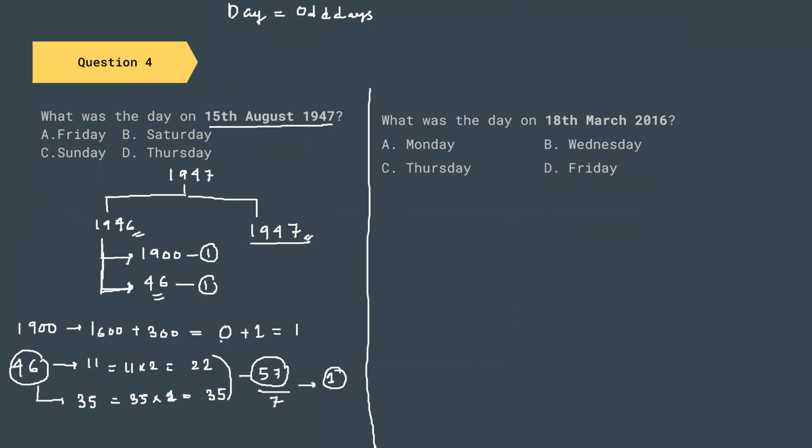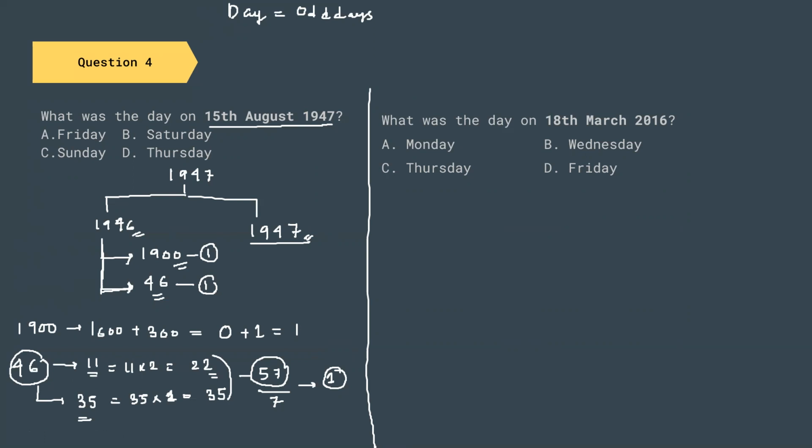So let us recapitulate what we have done. For this century year, we divide into 1600 plus 300, so the number of odd days is 1. For 46, we find the number of leap years and we find the number of ordinary years. Each leap year consists of two odd days. So it will be 11 into 2, that is 22 odd days, and 35 into 1, that is 35.